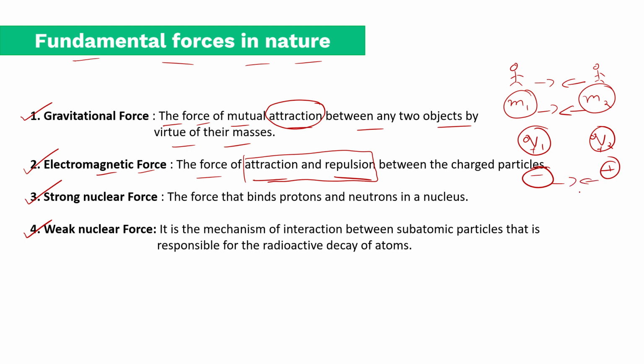So I always tell this funny example. Me and my wife are unlike charges, so we attract each other. If you want a repulsion, I don't want to talk about any. A friend is positively charged, another friend is positively charged. If you are positively charged and your enemy is also positively charged, then you repel each other. Okay, because you both have the similar thing to fight.